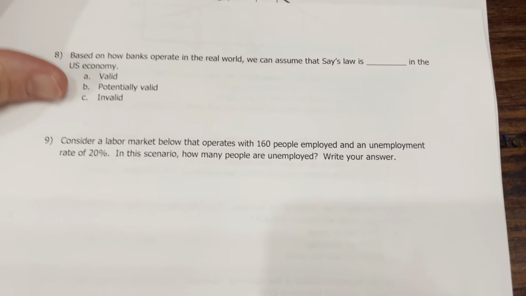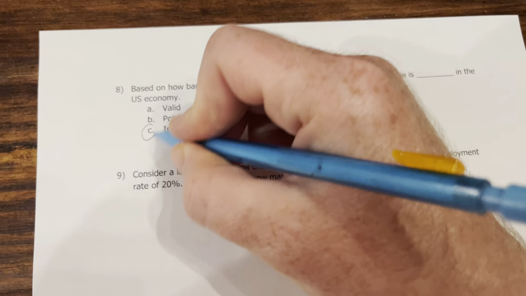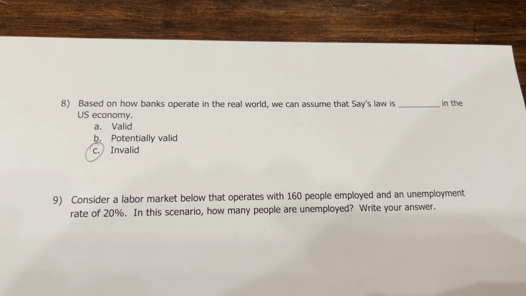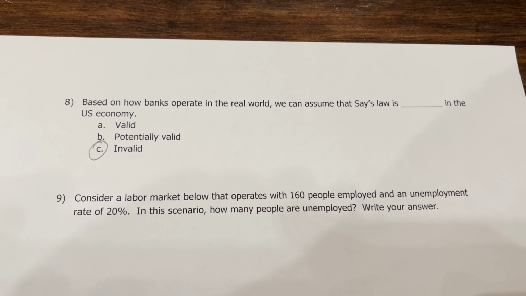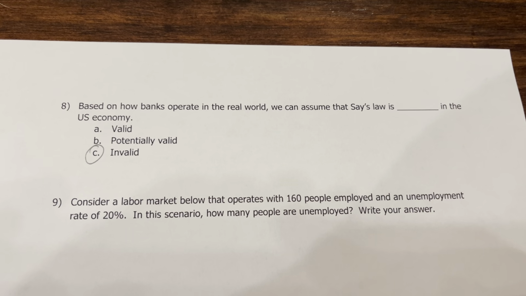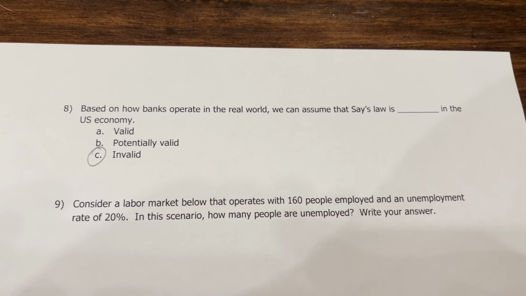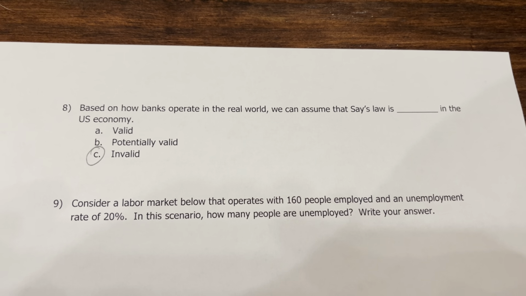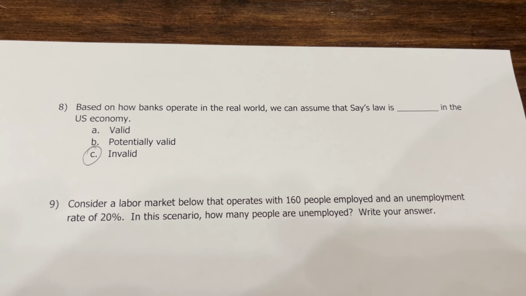Flipping over to question 8, it says, based on how banks operate in the real world, we can assume that Say's law is invalid. Again, we know that banks have to hold money in reserves. The only way Say's law works is if the market for loanable funds is at equilibrium. That means every dollar saved is borrowed. We know that is not true. Therefore, Say's law has to be invalid. In the video, I thought I spelled that one out pretty clearly, so I'm hoping you got that one right.